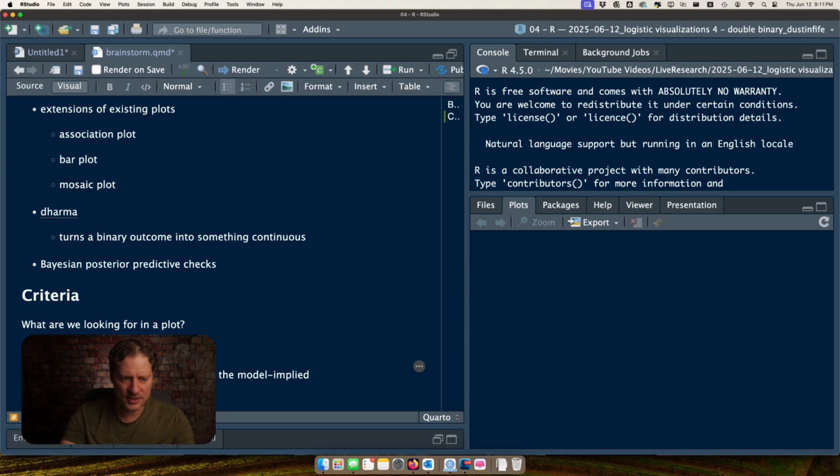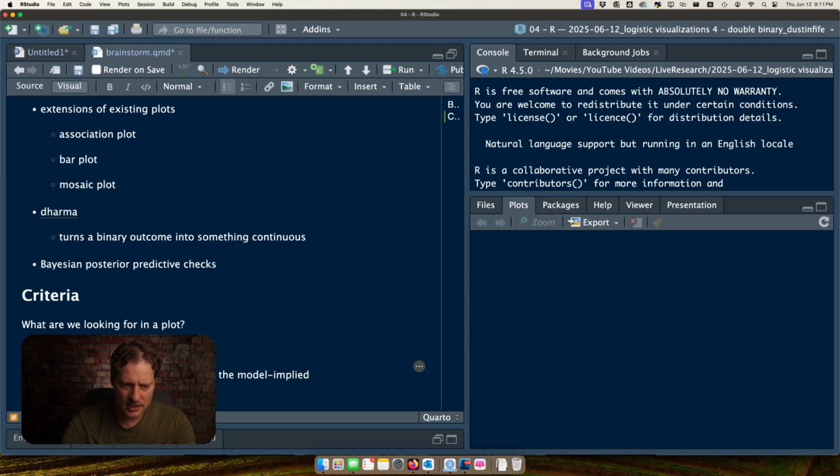Okay. Now let me think about some of these other plots. So an association plot, they fail the interocular test. Okay, what do I mean by that? I think this was a quote by William Cleveland in his book, Visualizing Data. He was extolling the virtues of plots, and he said the best thing about plots is they pass the interocular test. And what is the interocular test? It is a visual representation of data that smacks you right between the eyes. Or in other words, you look at a plot and you know exactly what's going on. You don't have to do mental gymnastics to figure out what's going on. And that's why scatter plots are amazing, because you can instantly look at a scatter plot and know exactly what it's saying.